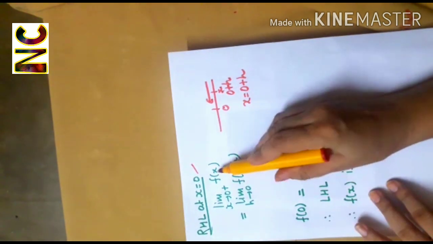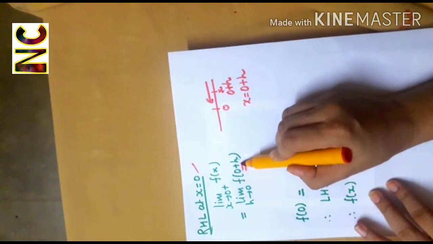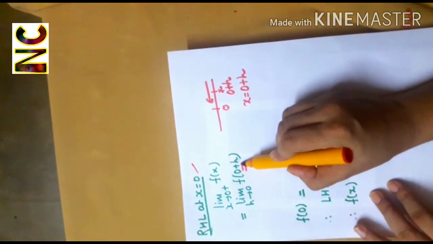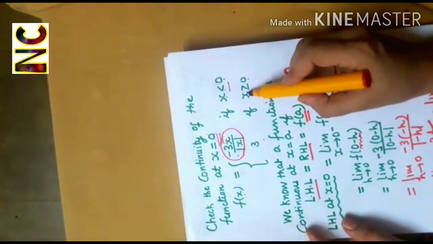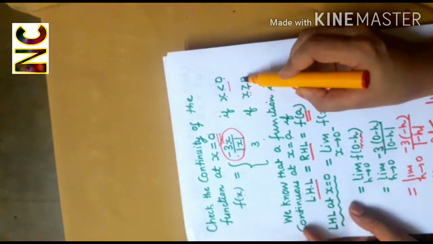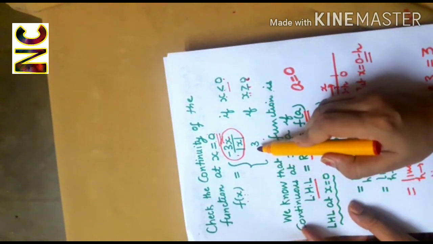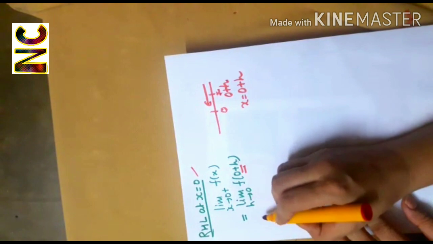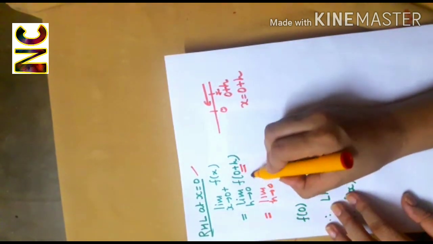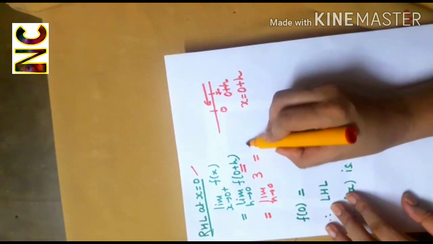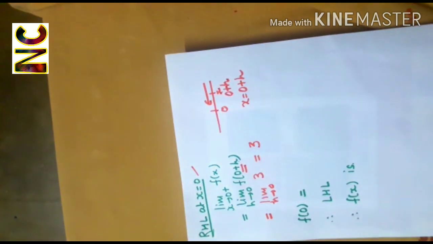Now here the role of x is being played by 0 plus h, and definitely 0 plus h is greater than 0. So from here, when x is greater than or equal to 0, f(x) is equal to 3. So here we will get limit h tends to 0, 3, and it is equal to 3.